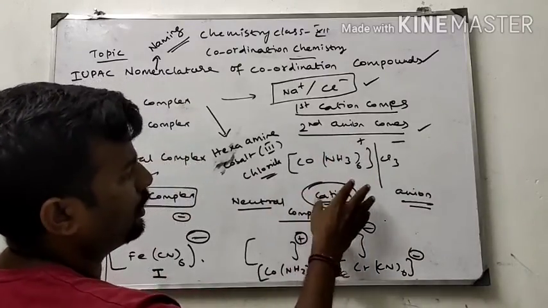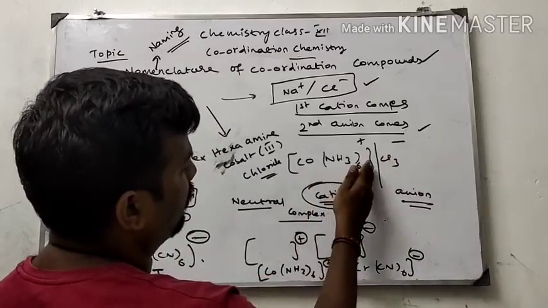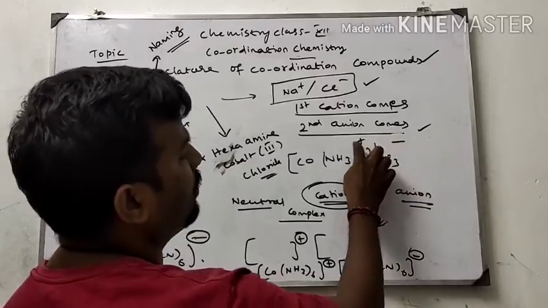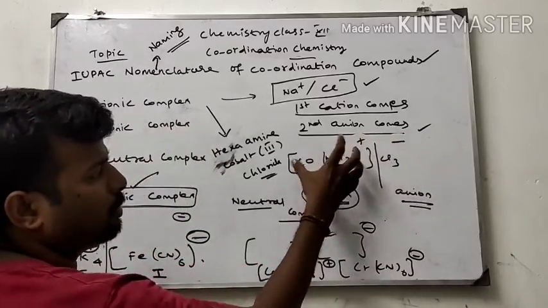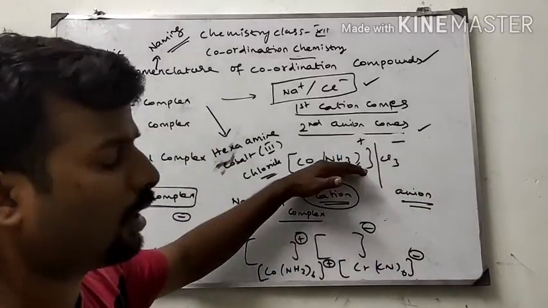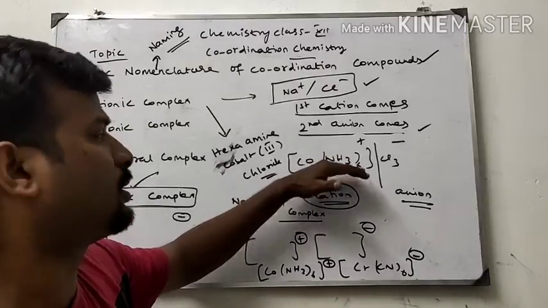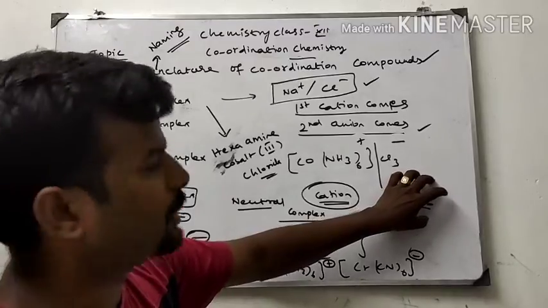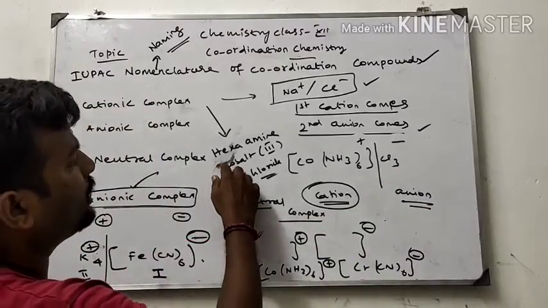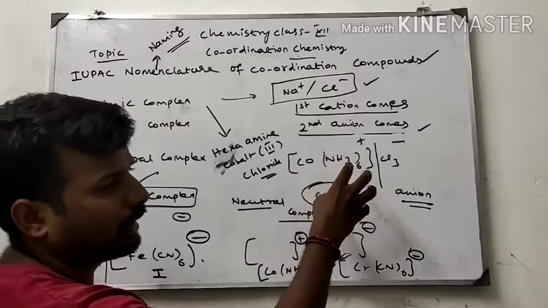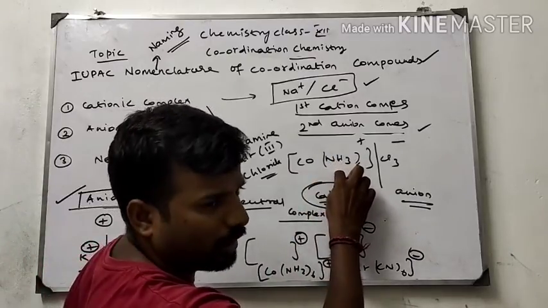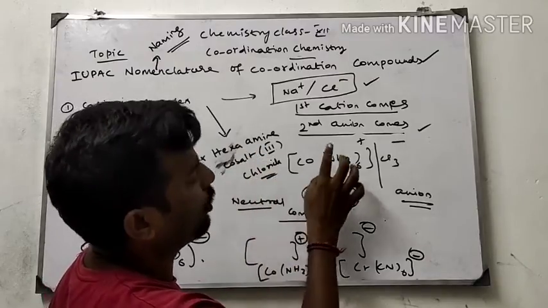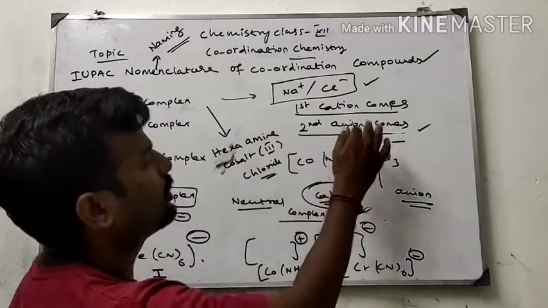Because we have already seen that we have to divide this complex. The counter ion is negatively charged, meaning the same amount of positively charged part is present on the other side. This was already discussed in the last class. So the cationic part comes first and the anionic part comes next. In the cationic part, first priority goes to the ligand and afterwards the metal. Hexaammine cobalt chloride, where 3 is the oxidation state of this complex.